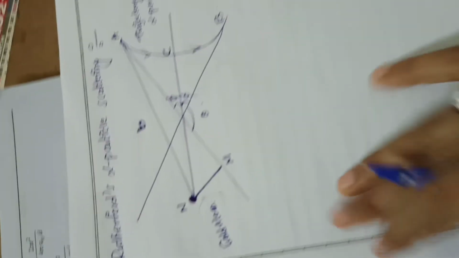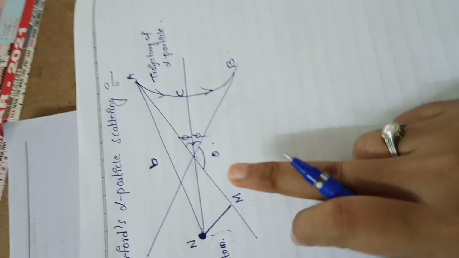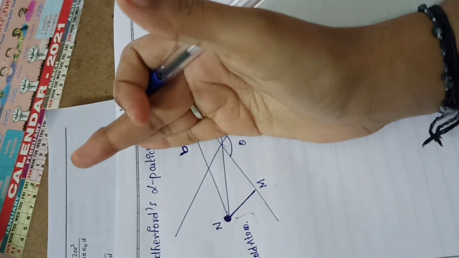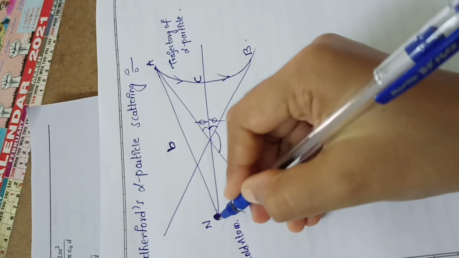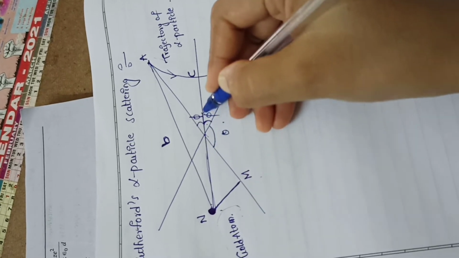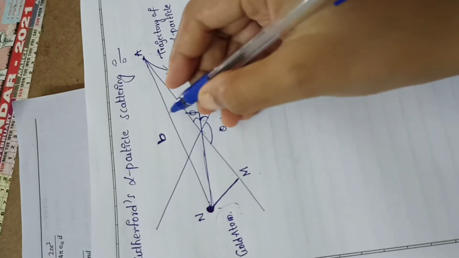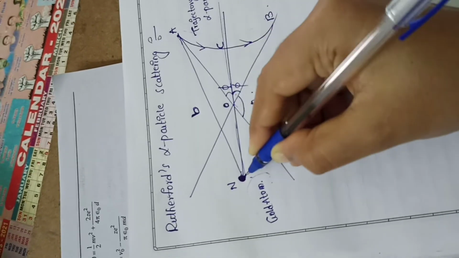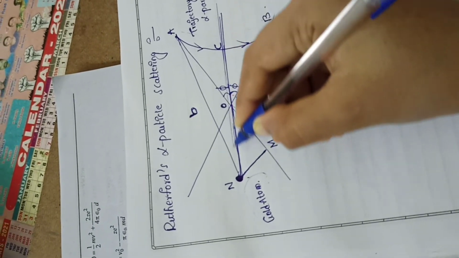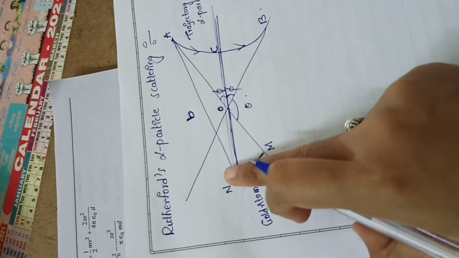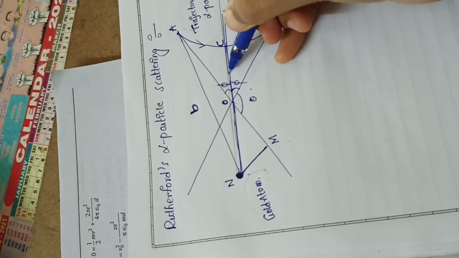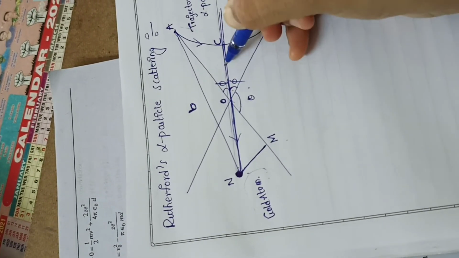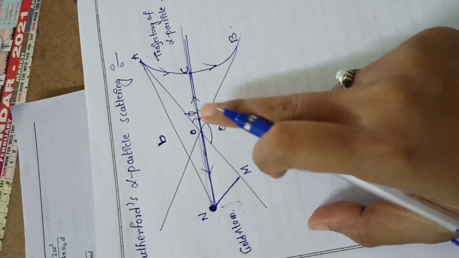So here, whenever the alpha particle is directed towards the nucleus, in this case what will happen? For example, if this line is a zero value, it means there is no deflection of the alpha particle. Whenever the alpha particle enters like this and goes back in the same line, it means a 180 degrees phase shift.